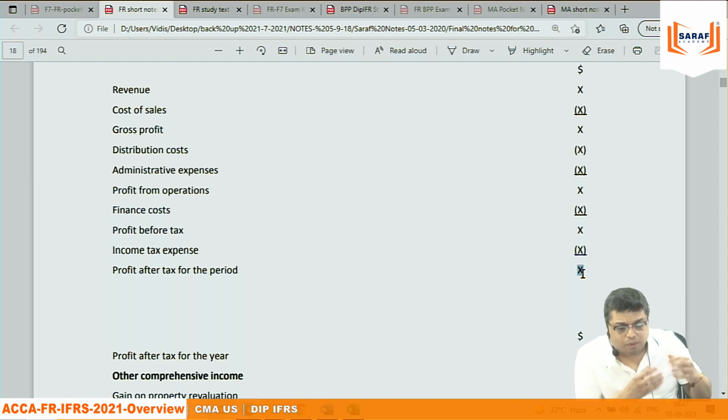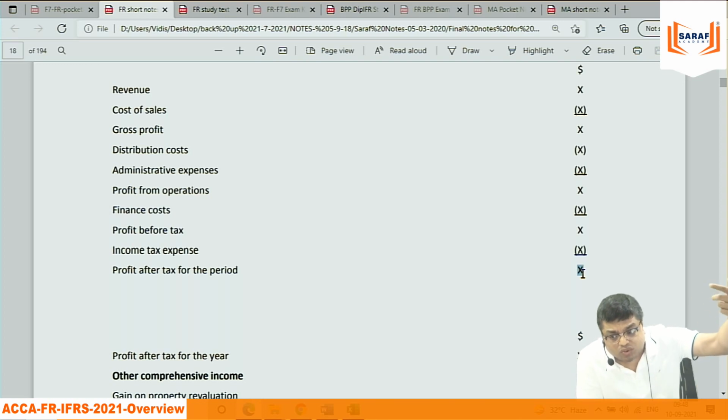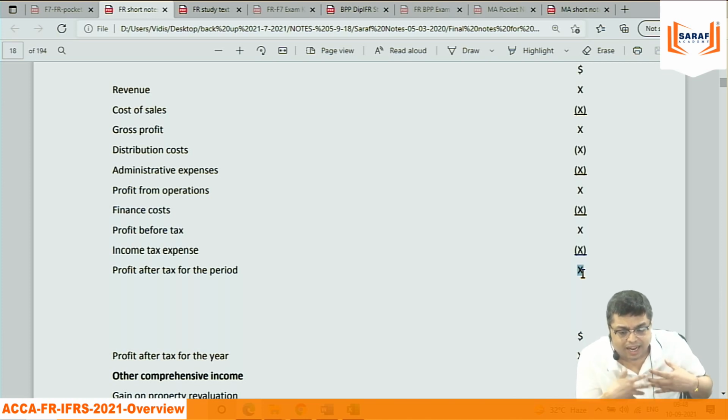But suppose I am giving money to a mutual fund and I regularly invest in the mutual fund, which is purchasing shares of these companies. In the mutual fund, there is a mutual fund manager. The fund manager is analyzing the earnings, then only the fund manager is allocating the funds. Because that is the job of the fund manager. I am not the fund manager of Saraf Academy. I don't have time. I can, but I cannot because I have other jobs to do.